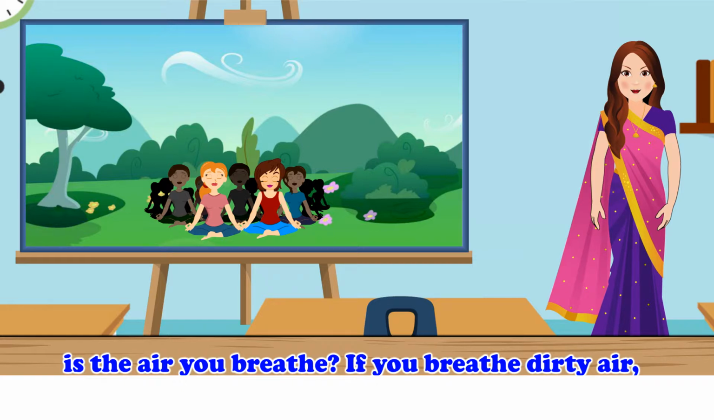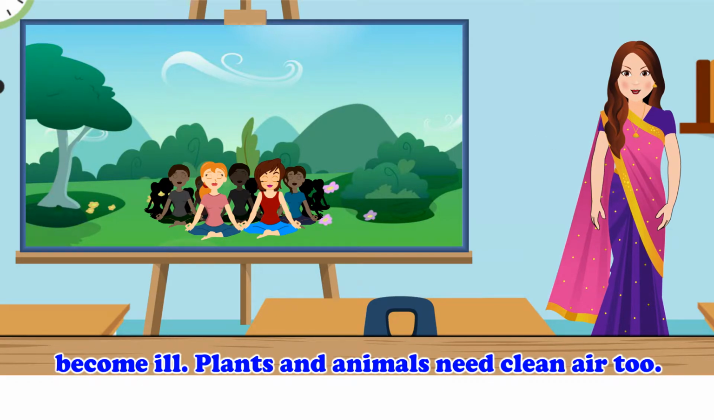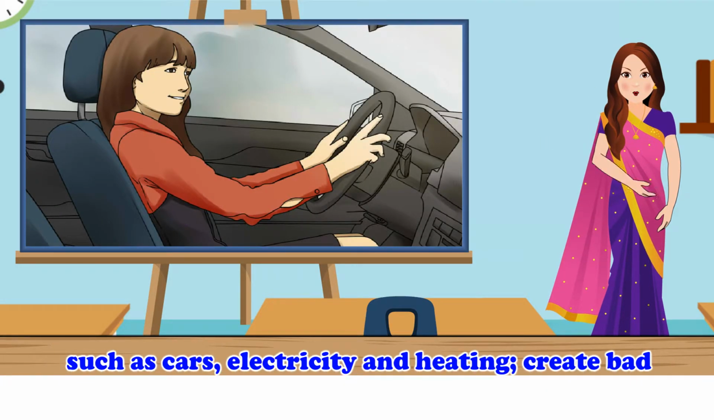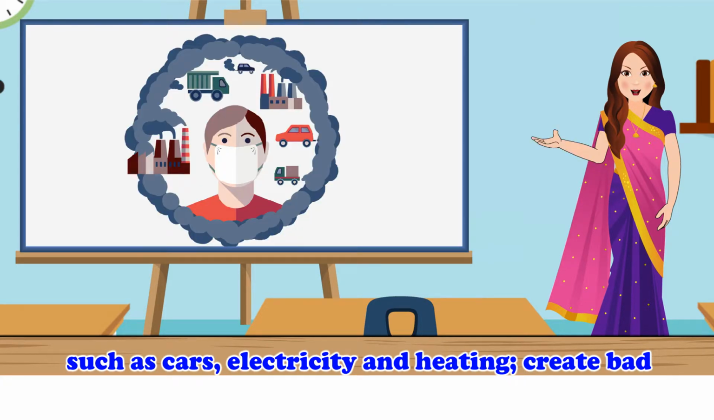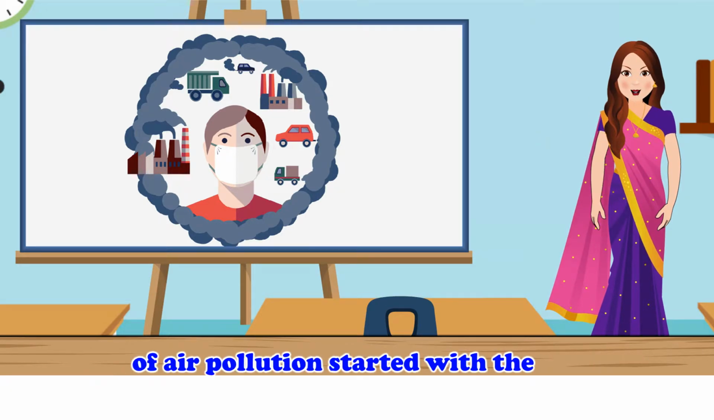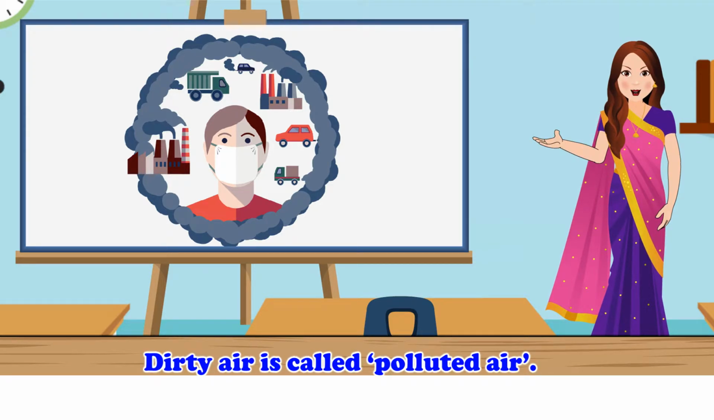If you breathe dirty air, you are more likely to develop health problems and become ill. Plants and animals need clean air too. Lots of things make our lives more comfortable, such as cars, electricity, and heating, but they create bad gases which make the air dirty. The problem of air pollution started with the burning of coal in homes and factories. Dirty air is called polluted air.